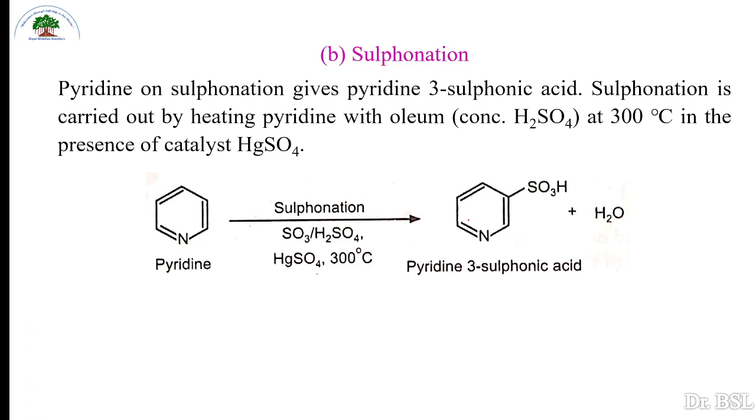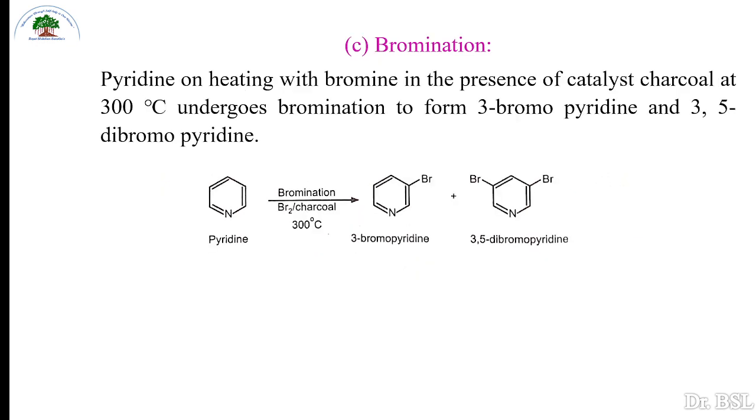Sulfonation. Pyridine on sulfonation gives pyridine-3-sulfonic acid, and sulfonation is carried out by heating pyridine with oleum. This oleum is fuming H2SO4, or concentrated sulfuric acid containing SO3, at 300 degrees Celsius in presence of HgSO4. It gives pyridine-3-sulfonic acid.